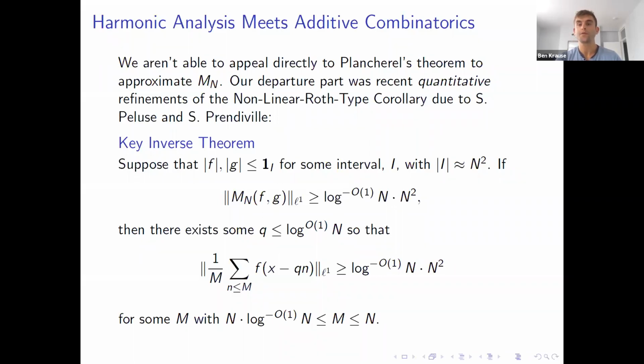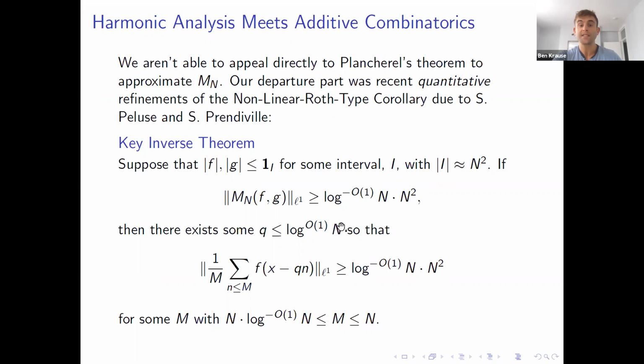So what we did instead was we used some quantitative work of Sarah Peluse and Sean Prendiville concerning non-linear Roth phenomena. So our key inverse theorem, which kind of kickstarted our whole argument, was the following. Suppose I take two functions that are bounded in magnitude by the indicator function of some interval where this interval is size about n squared. And let's say that the L1 norm of bilinear average is almost as large as it could be. So it's not n squared, but it's n squared up to logarithms. So it barely fails to be of maximal size.